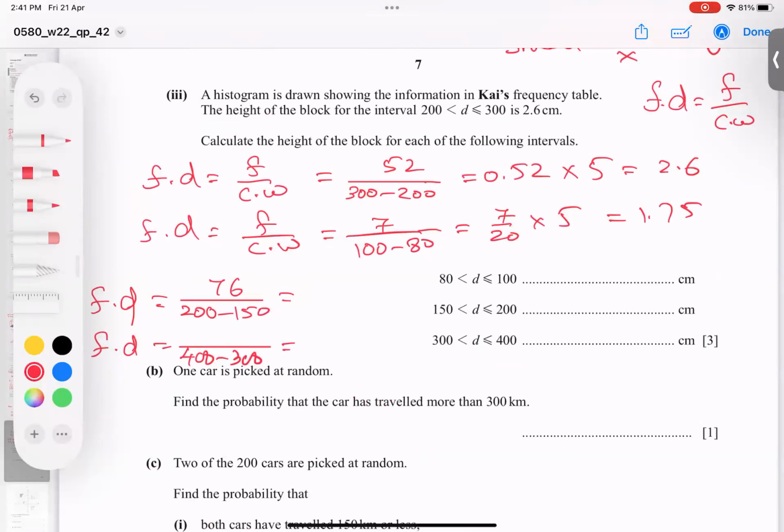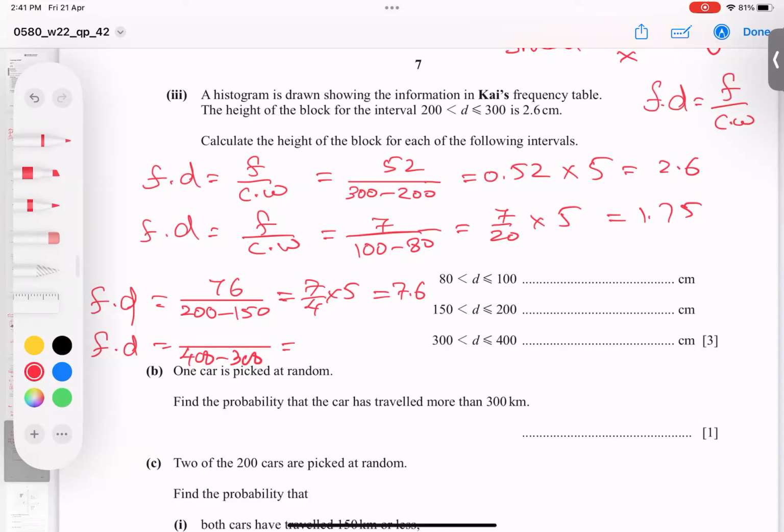Okay. And 76 divided by what? This is a 50 only. So if I divide the 50 into 5, the answer is coming. So what answer do I get first? 7 by 4. And 7 by 4 multiplied with 5, and the answer finally is 7.6. And I hope you got the idea.